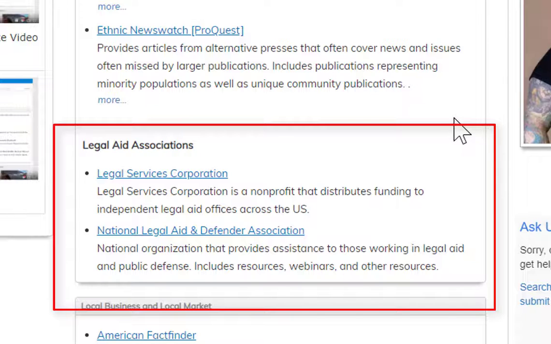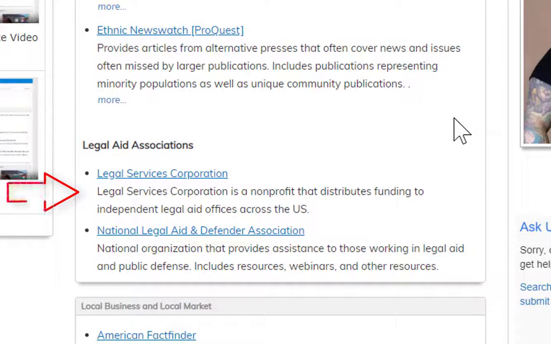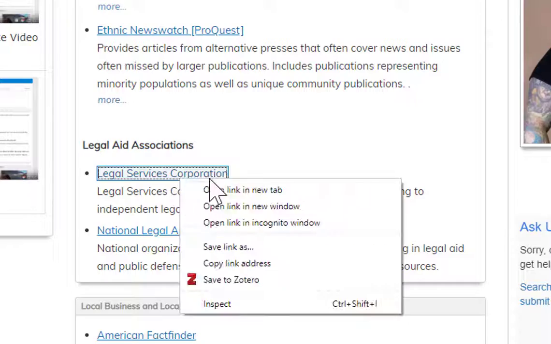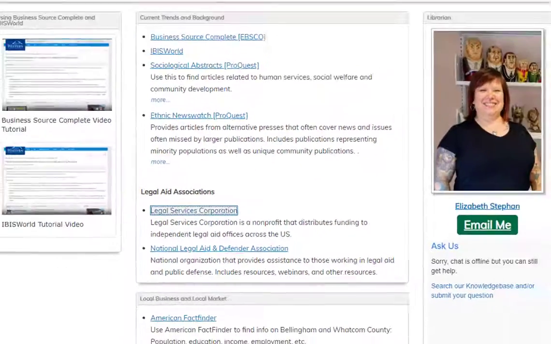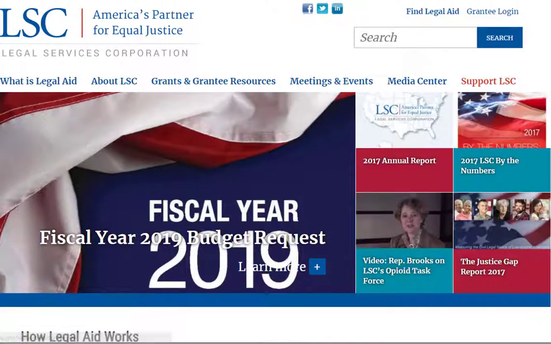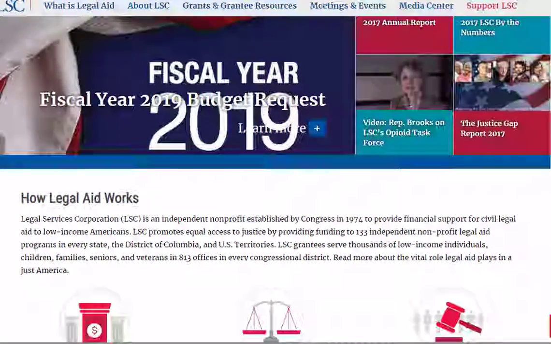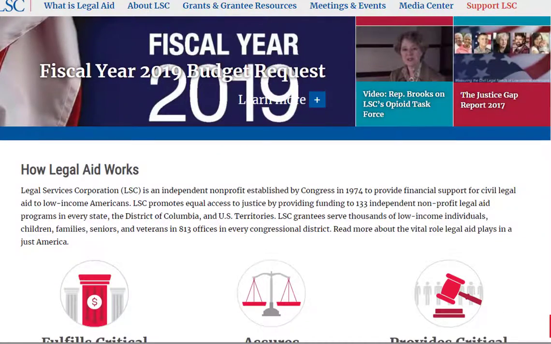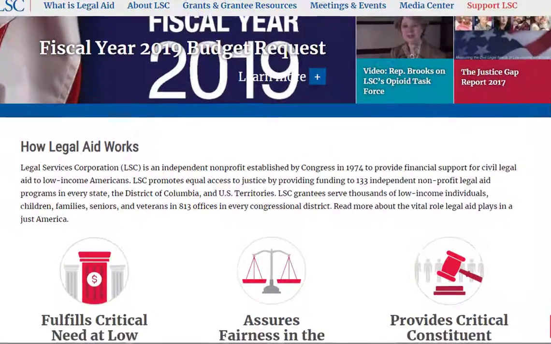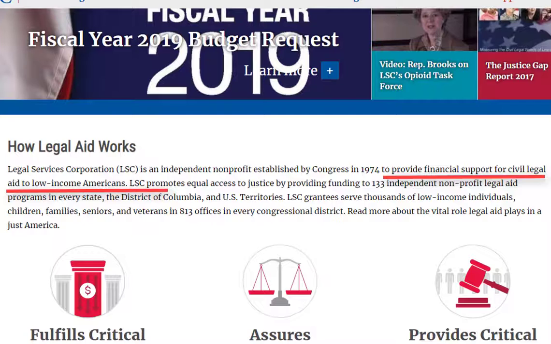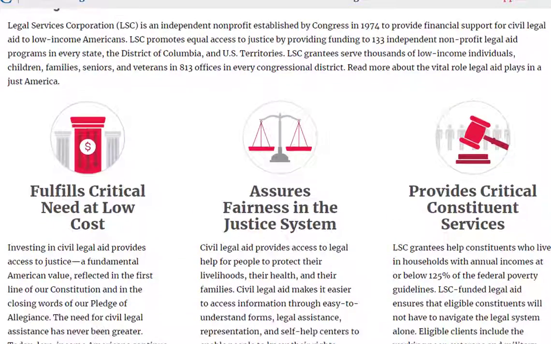There are two that I wanted to point out. There's Legal Services Corporation and the National Legal Aid and Defender Association. These are not necessarily the only associations out there, but I thought that these could be very useful. The Legal Services Corporation, if you take a look at what they have, has information that relates to what they do. They provide financial support for civil legal aid to low-income Americans. This is where you can go to get some information about legal aid in general, but also some context that might help.